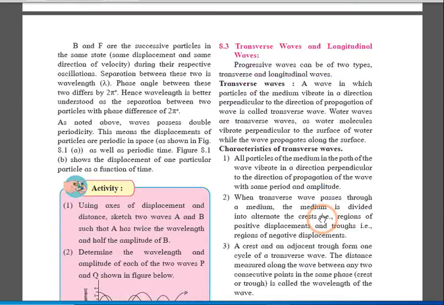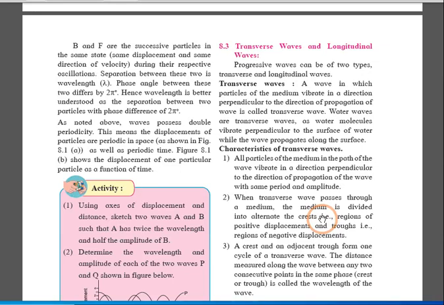There are two basic types of progressive wave, the transverse wave and the longitudinal wave, and there are a few basic properties of both of them. In this point, we are going to discuss the properties of transverse and longitudinal waves. Let's start, first of all, with the transverse wave.